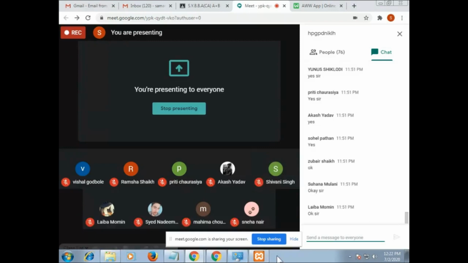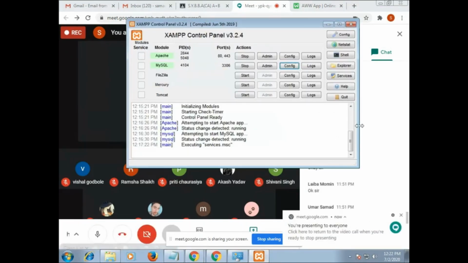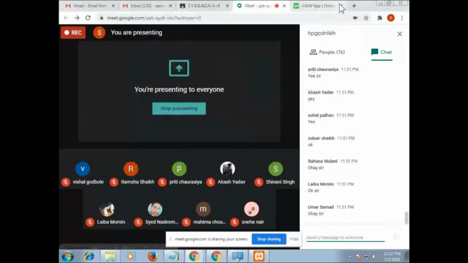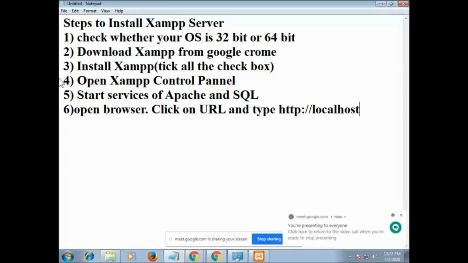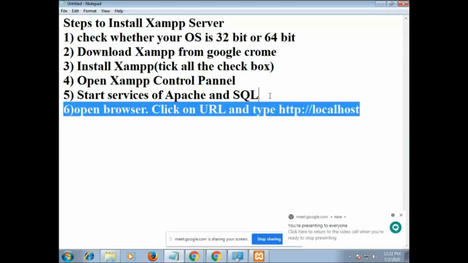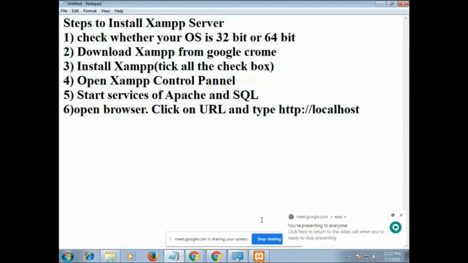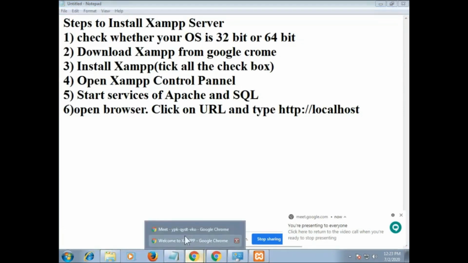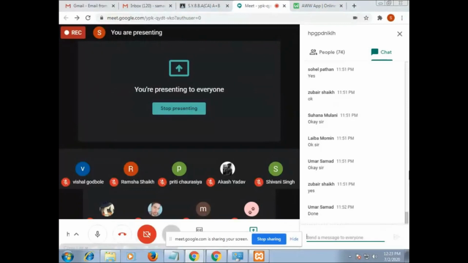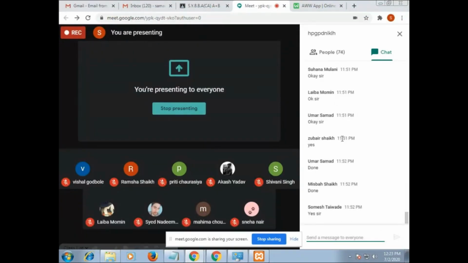Now we have started with the services. We have installed XAMPP successfully. Is there anyone who has not written the steps? So please write down the steps or you can take a screenshot. Okay, done? Very good. Great. Dynamic students, all have done.